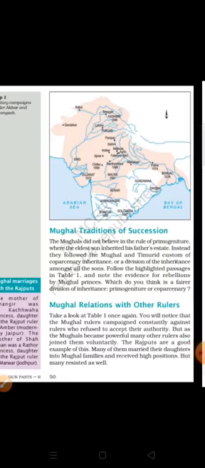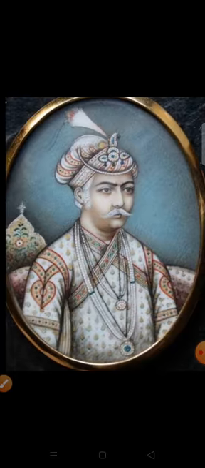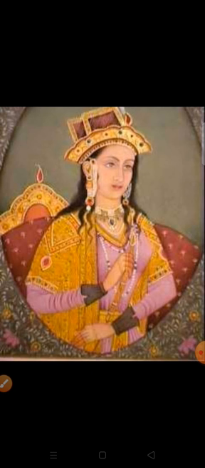And I will show you, yes, Akbar's image. And she was Mariam Uzzamani, sometimes we can say, you can say Jodhabai, okay, and sometimes she is called Harakkabai, the Kachwaha race princess.